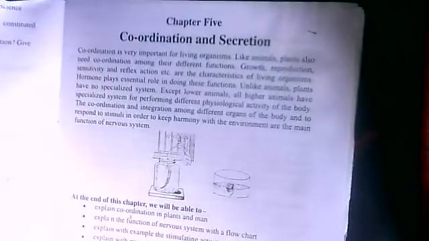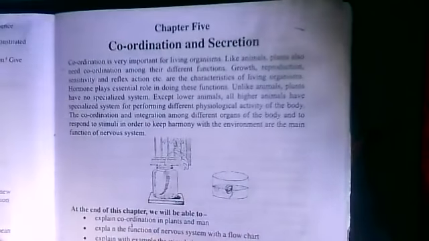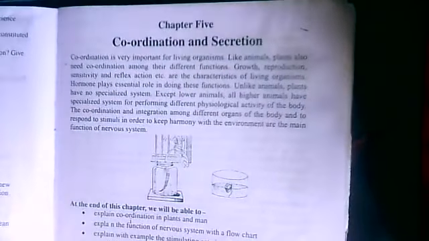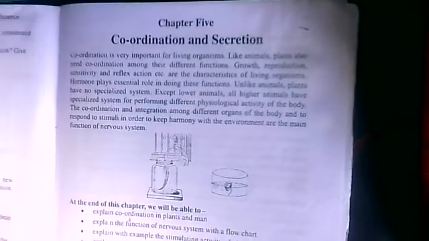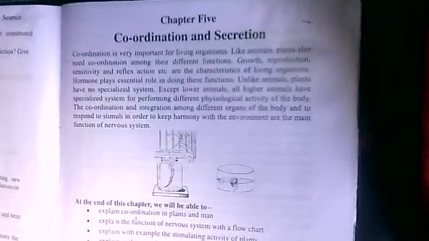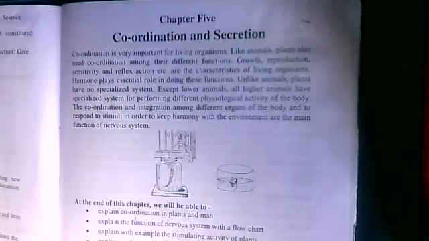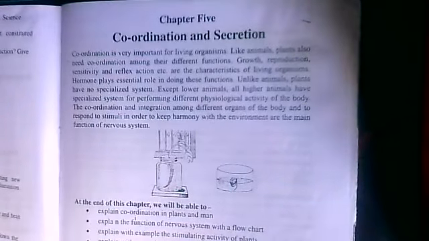Coordination is very important for living organisms. Like animals, plants also need coordination among their different functions. Growth, reproduction, sensitivity, and reflex action, etc. are the characteristics of living organisms. Hormones play an essential role in doing these functions.